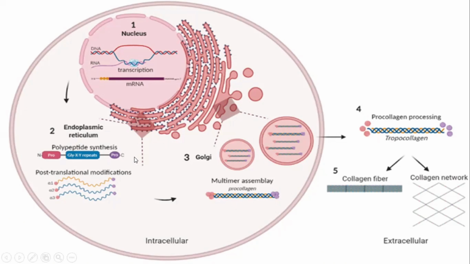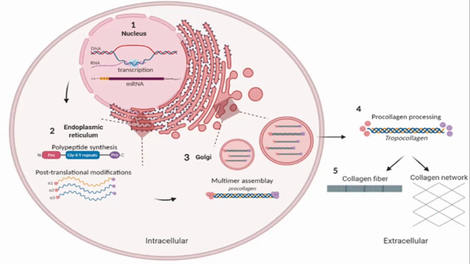These modifications are necessary when this pre-pro-alpha chain enters into the lumen of the endoplasmic reticulum. Here the N-terminal accessory amino acids are removed as a single molecule, and this helps in the entry of the pre-pro-alpha chain into the lumen of the endoplasmic reticulum. That is why it is also known as the signal sequence peptide. After its removal, the remaining molecule is known as the pro-alpha chain, and it undergoes some modifications.